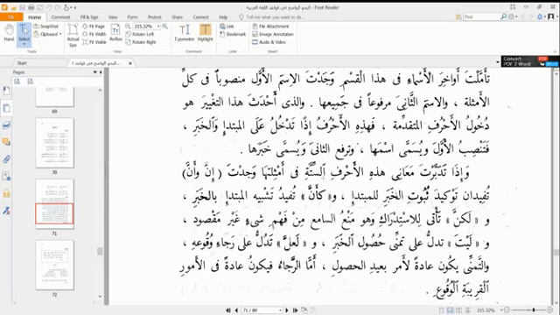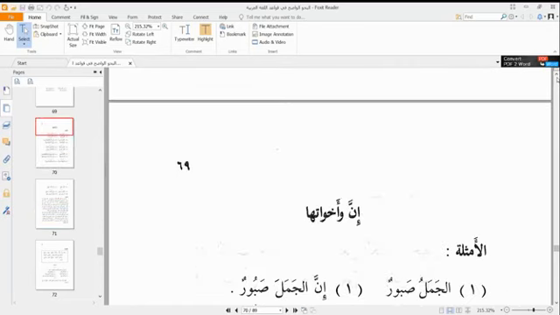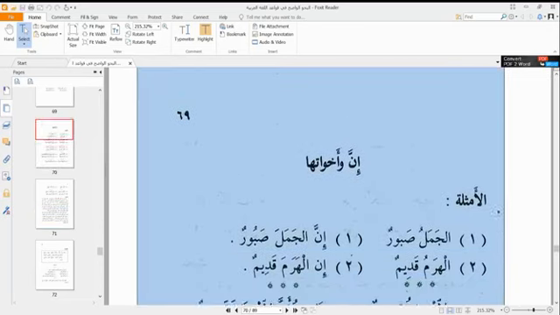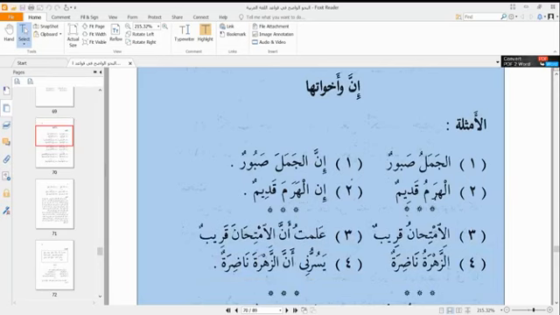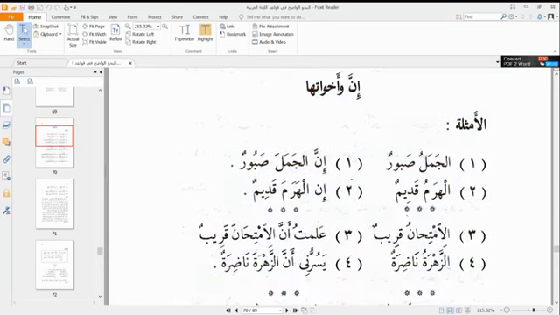So if we look at the example, the mathal that we have here, Al-jamalu sabun. The camel is patient. But when Inna enters upon it, it becomes Innal jamala sabun.